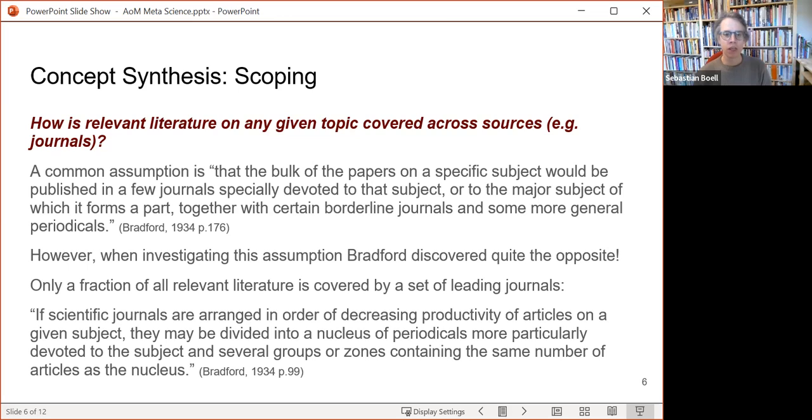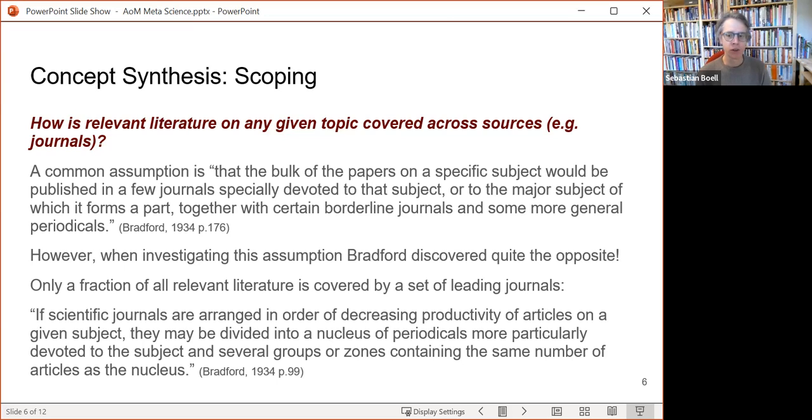Now, given the problem of integrating different constructs and operationalizations of them, the question is, from which literature do we approach the concept integration, concept synthesis? And that's not a trivial question.